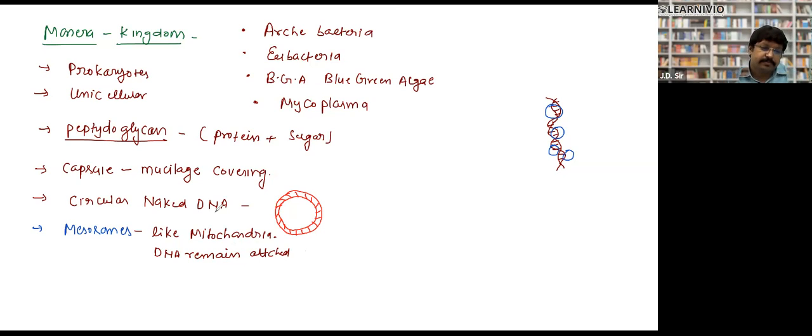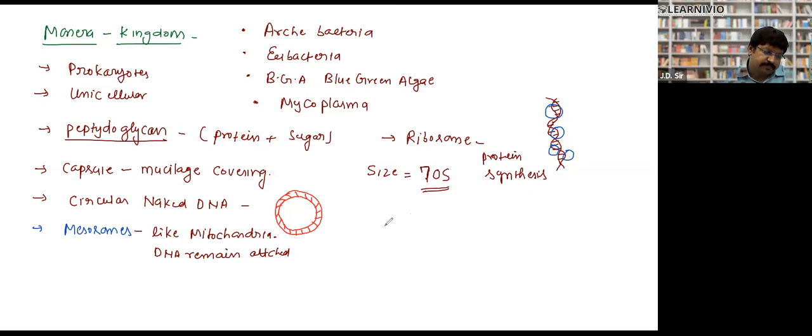Next point. They have the ribosome, which helps in protein synthesis. Synthesis means formation. And the size of ribosome is 70S.